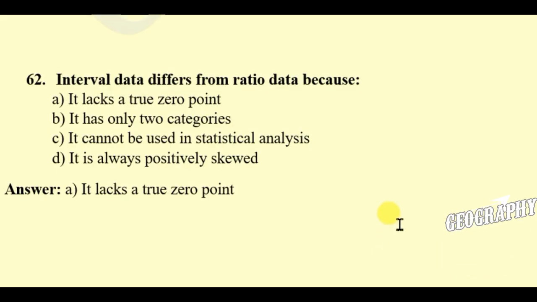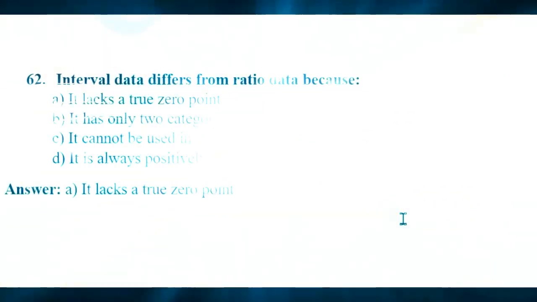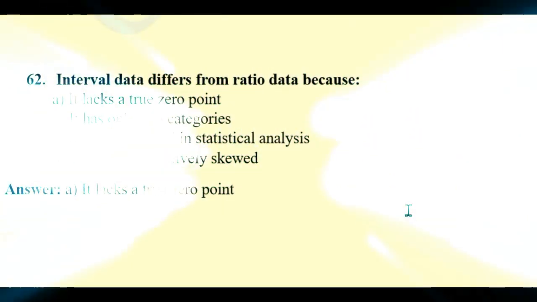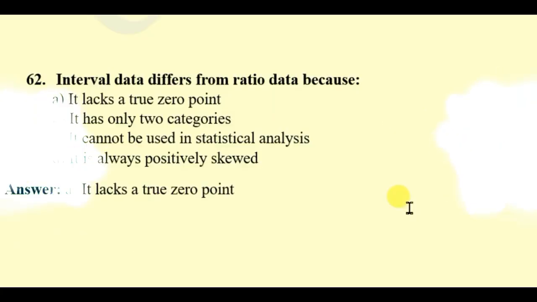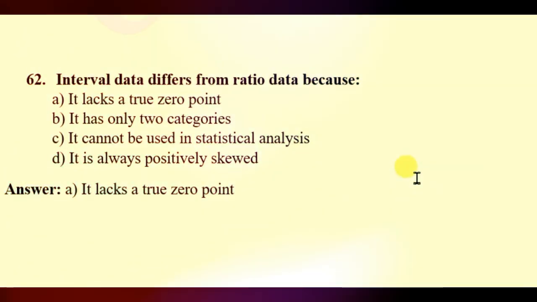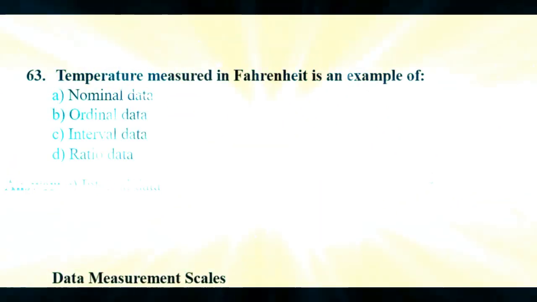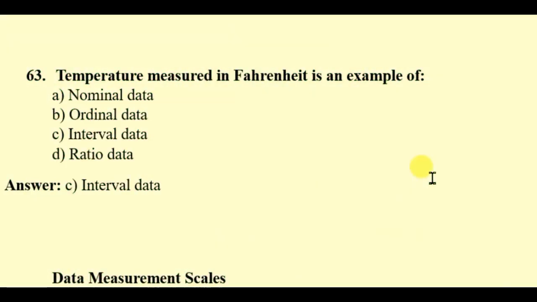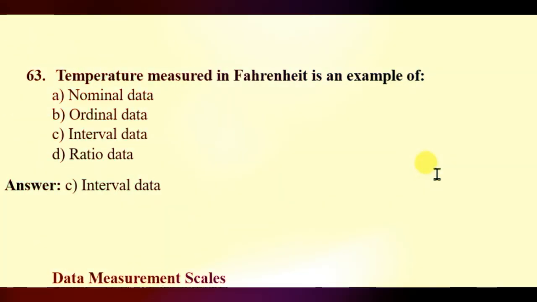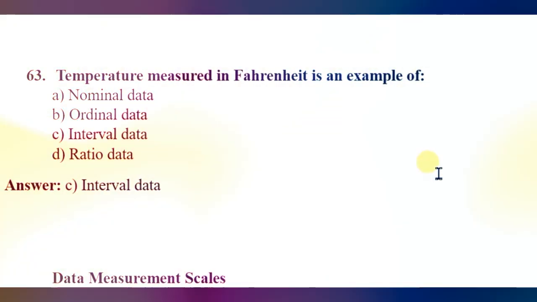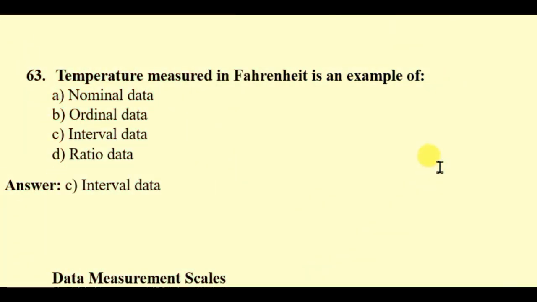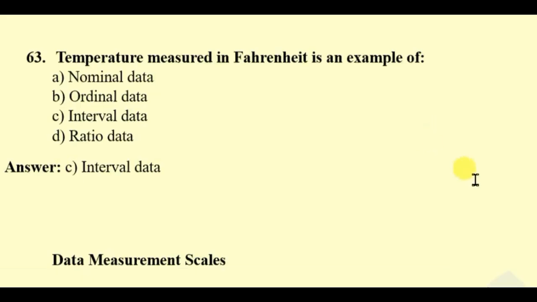It has only two categories. It cannot be used in statistical analysis. It is always positively skewed. Here the right answer will be: it lacks a true 0 point. Question number 63. Temperature measured in Fahrenheit is an example of nominal data, ordinal data, interval data, ratio data. Here the right answer will be interval data.